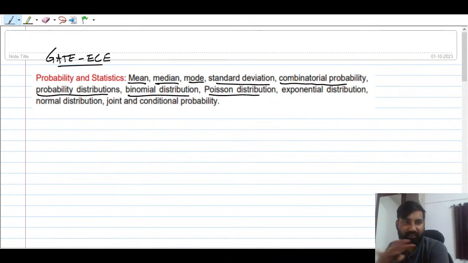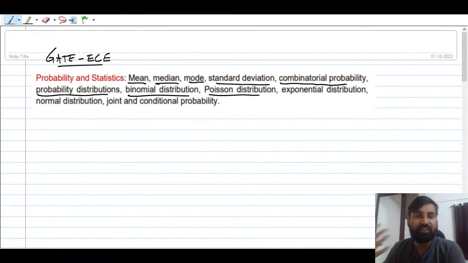Initially they started with statistics, that is mean, median, mode, which are also known as central tendencies, and then the standard deviation and combinatorial probability distributions. We will talk about probability distribution, binomial distribution, Poisson distribution. Why do we switch from one distribution to another? Why do we need Poisson distribution, and so on? We will see in this session.